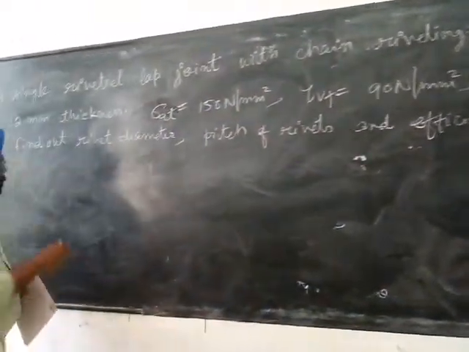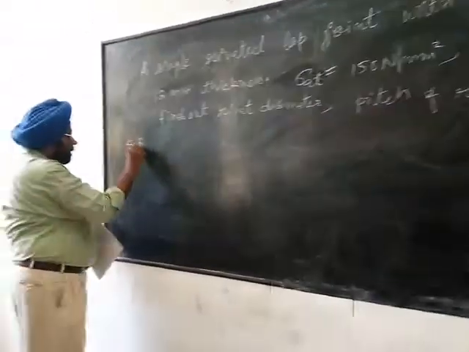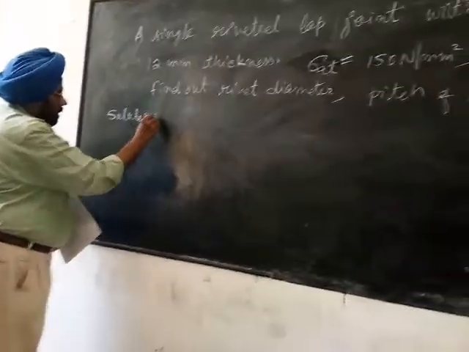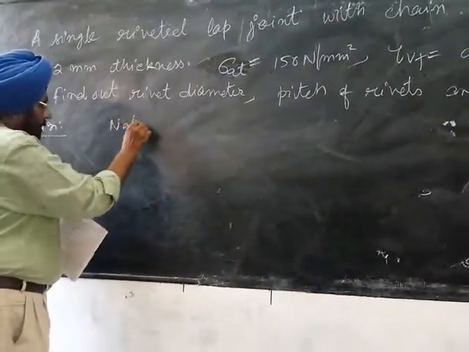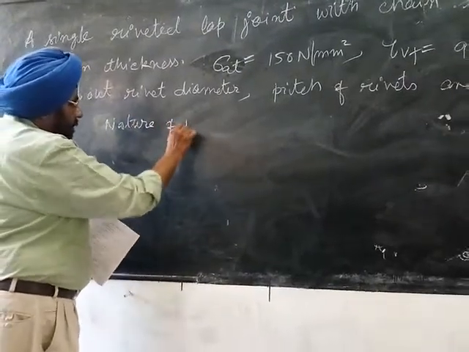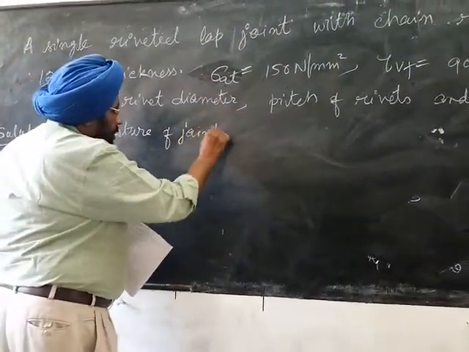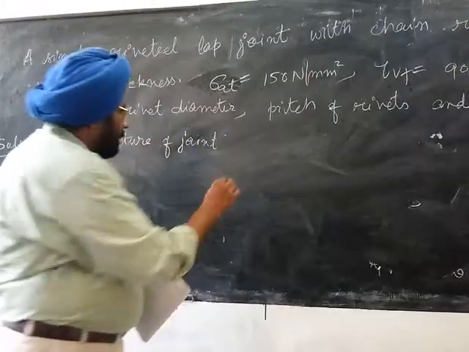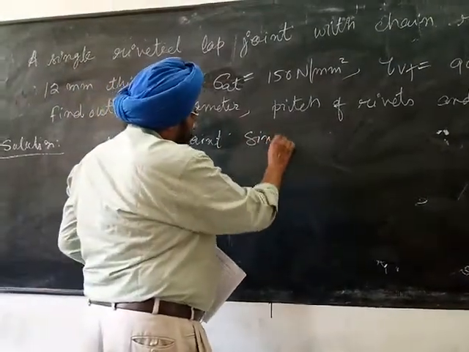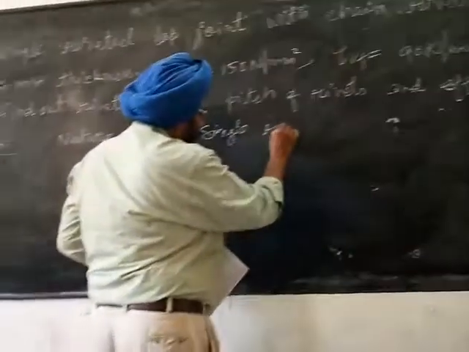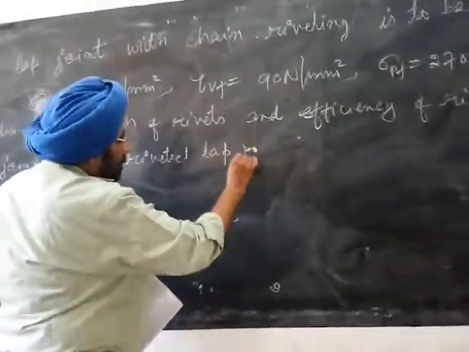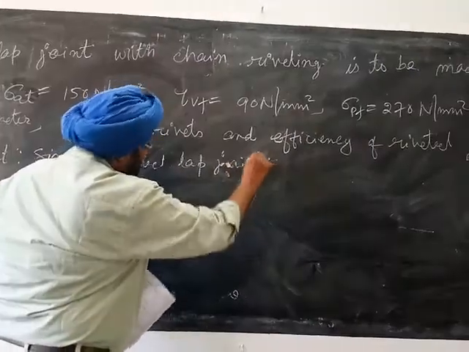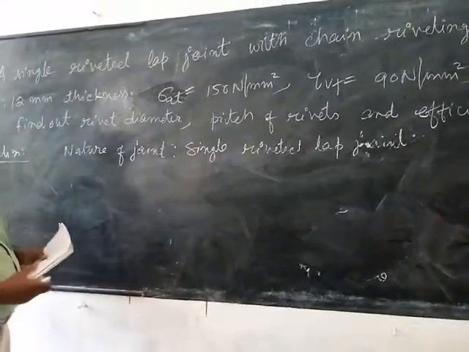So solution of the problem. The nature of joint is single riveted lap joint, and permissible stresses are given to us.